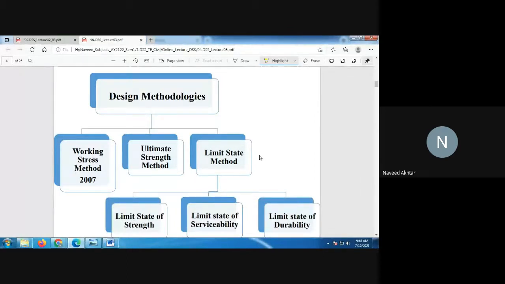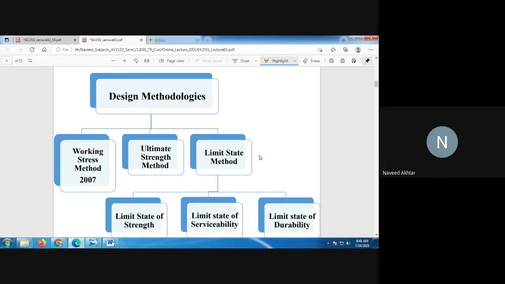So why not go for the ultimate load? Then the second theory or philosophy evolved, that is the ultimate load method or ultimate strength method, USM or ULM.